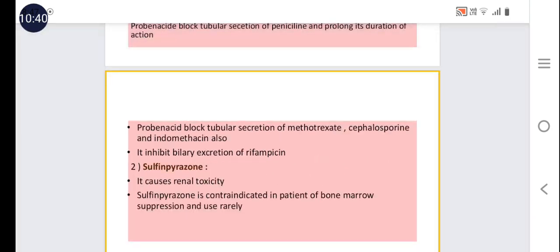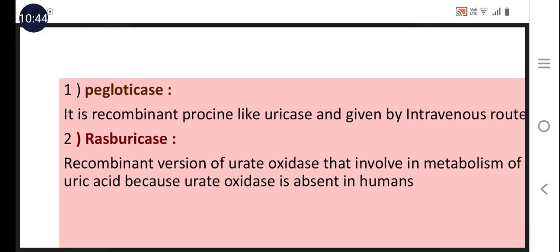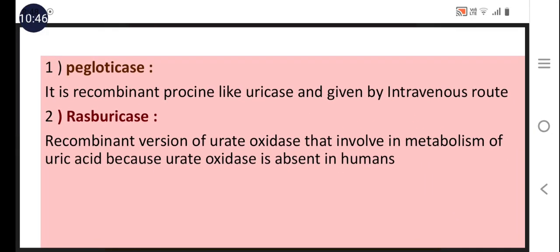And the third class of drugs is drugs that increase the metabolism of the uric acid. Two names are there, pegloticase and rasburicase. These two drugs cause an increase in the metabolism of the uric acid. Both are products of recombinant DNA technology.